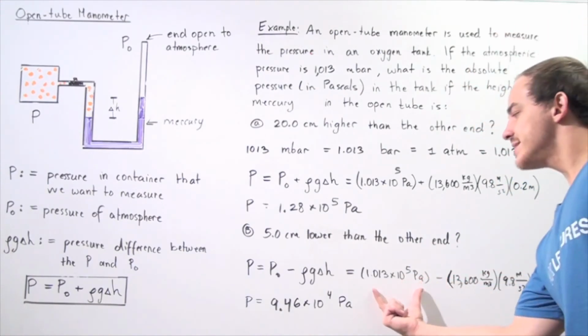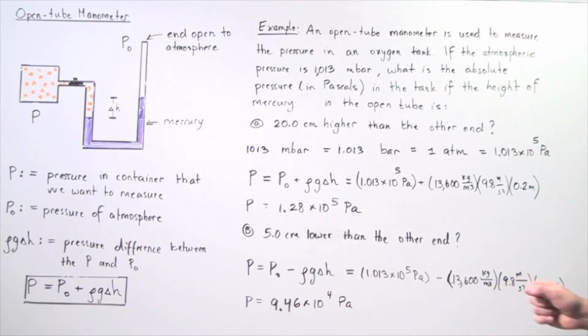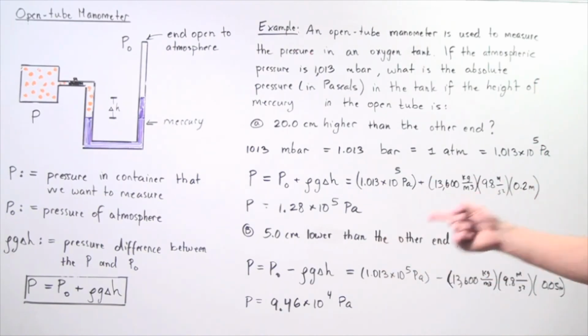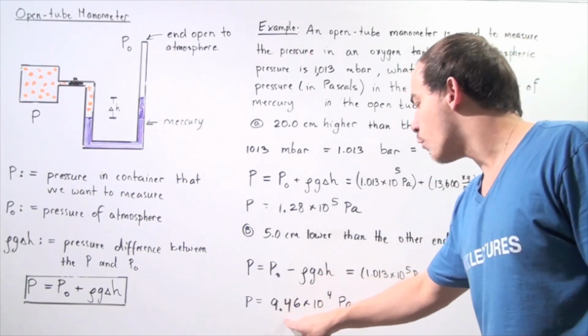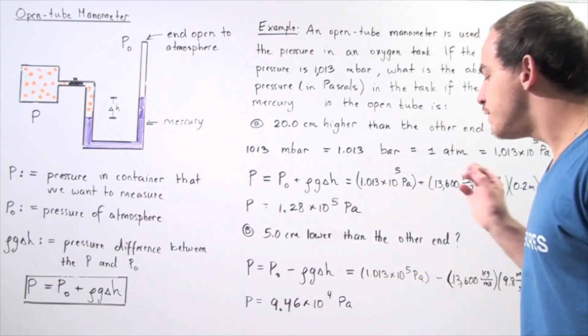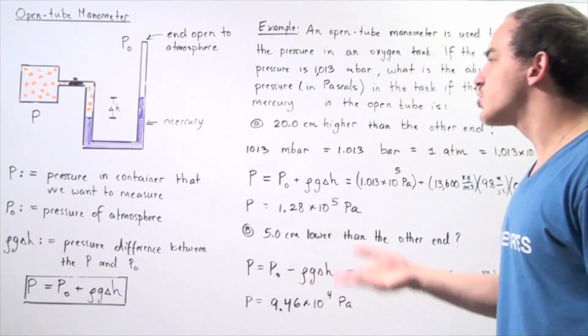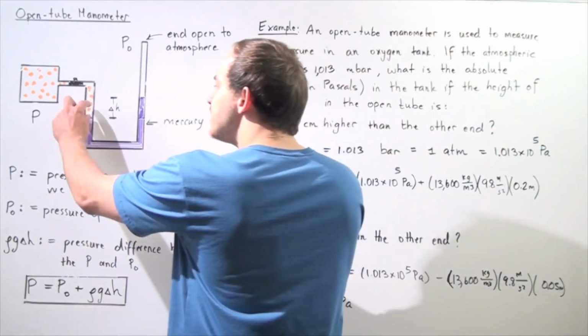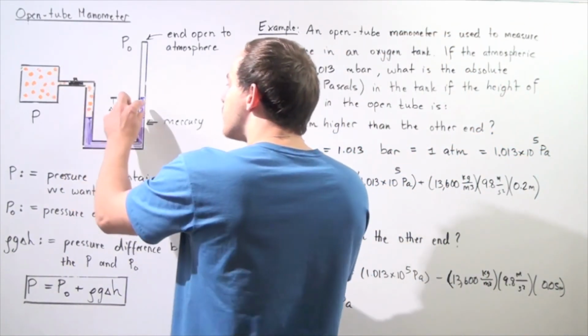So we have the same exact quantity for P naught, but now instead of using 0.2 meters, we use 0.05 meters. So we multiply this quantity and we subtract it from our atmospheric pressure, and we get a pressure of 9.46 times 10 to the 4 pascals. The fact that this quantity is lower than atmospheric pressure makes sense because this end is slightly higher than this end.